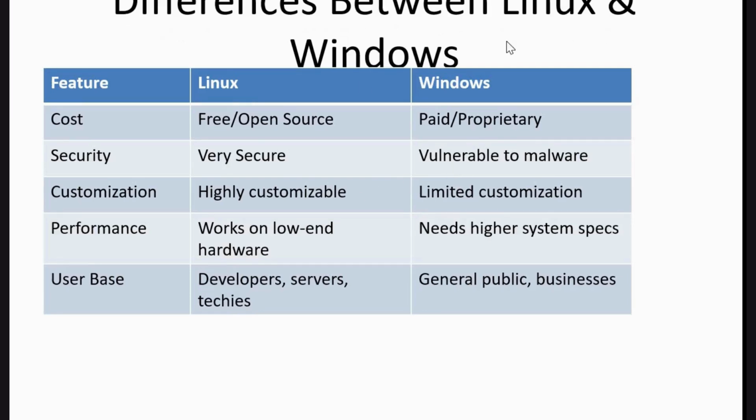Comparison. Difference between Linux and Windows. Cost: Linux is free and open source; Windows is paid and proprietary. Windows is not free, but Linux is free. Security: Linux is very secure; Windows is vulnerable to malware because it is GUI based. Customization: Linux is highly customizable because it's open source; Windows has limited customization. Performance: Linux works on low-end hardware; Windows needs higher system specs. Otherwise, it is very difficult to run Windows.